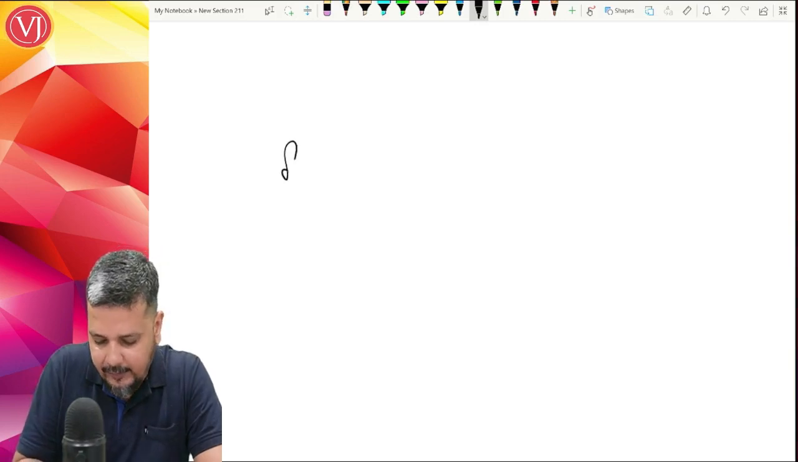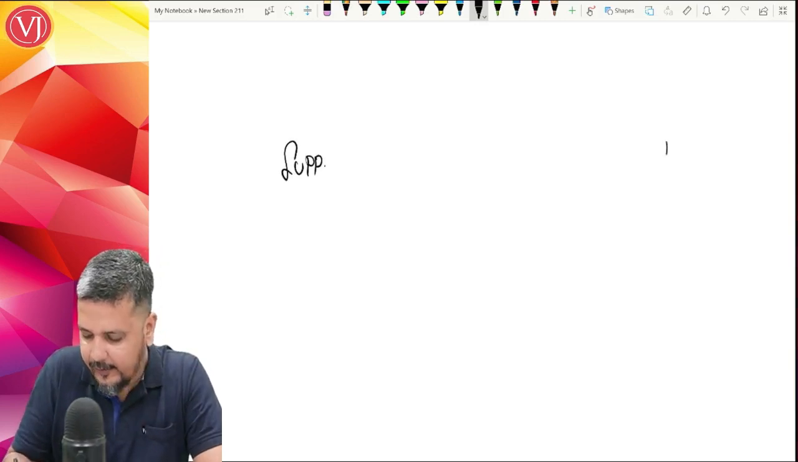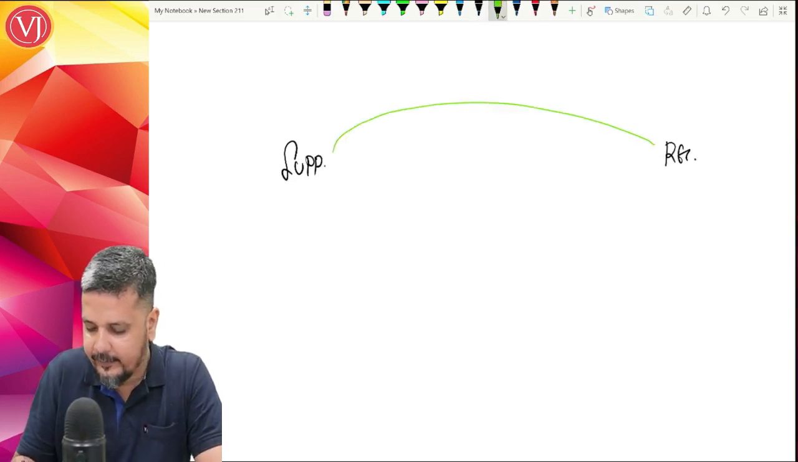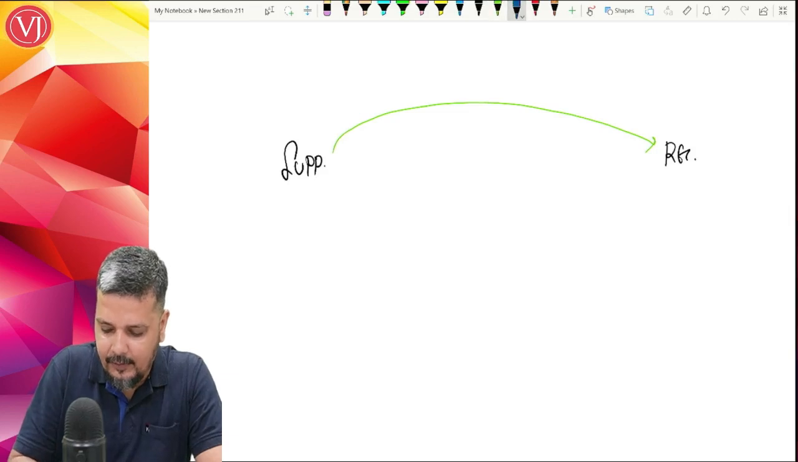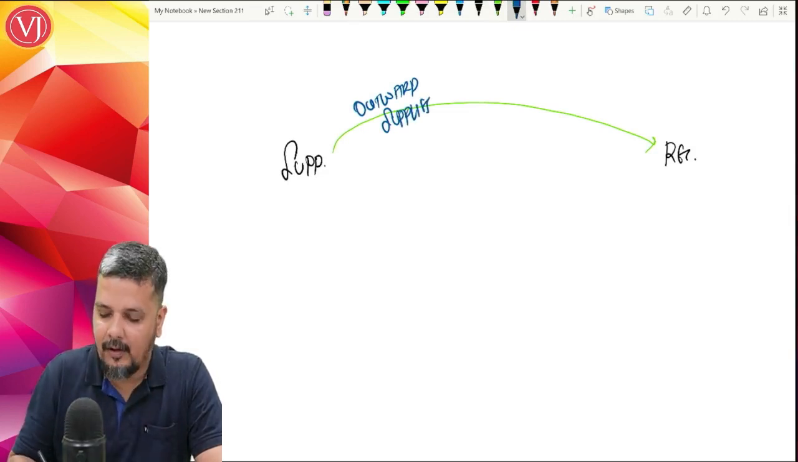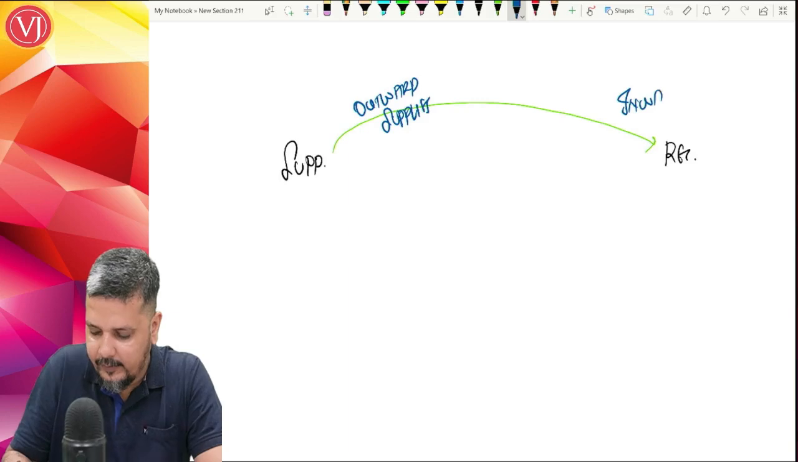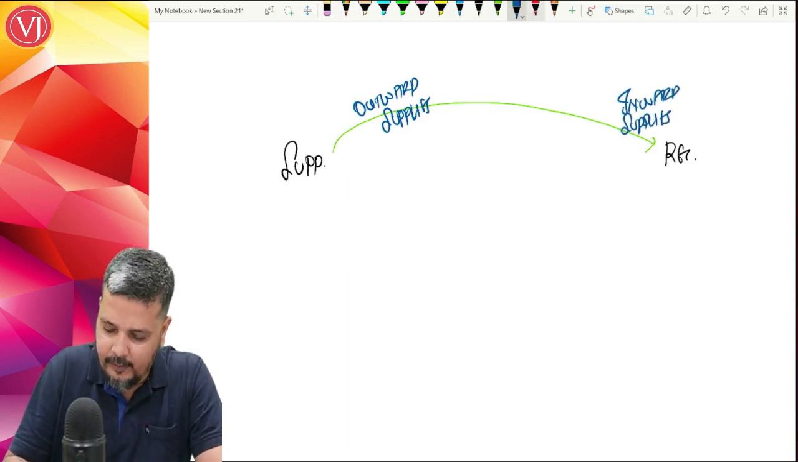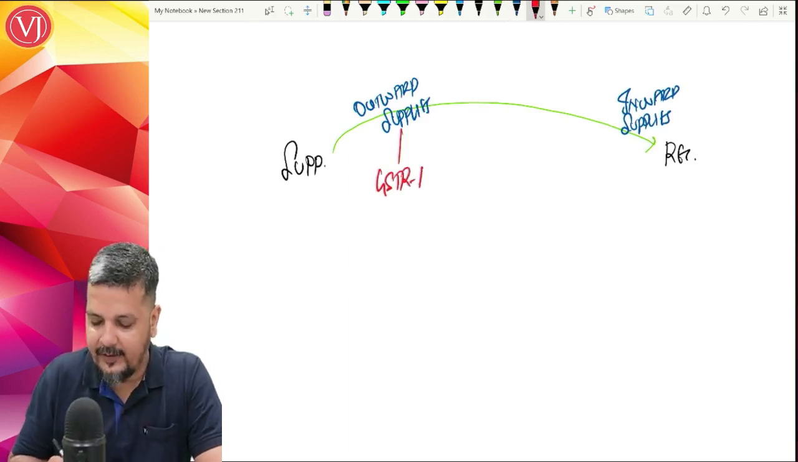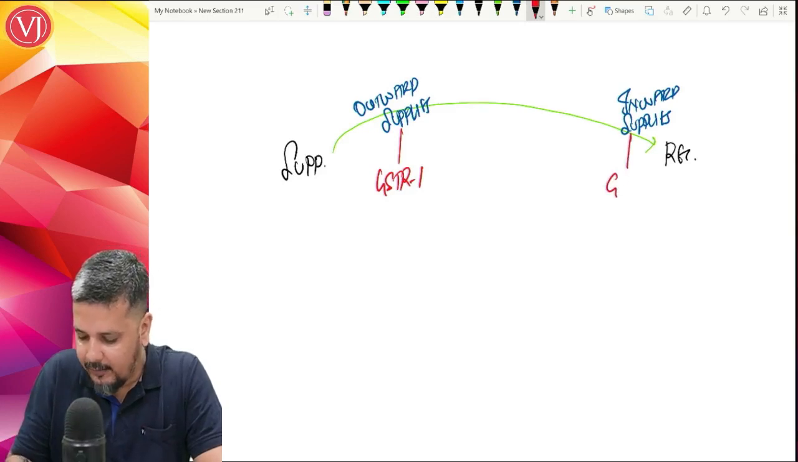Supplier, what does he do? As a supplier, he files details of outward supplies in a form called GSTR 1. So the supplier will file his outward supplies in GSTR 1. This has to be furnished, and the recipient will get that in GSTR 2A and 2B.